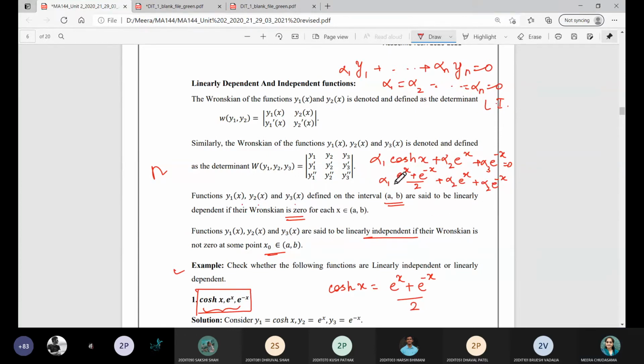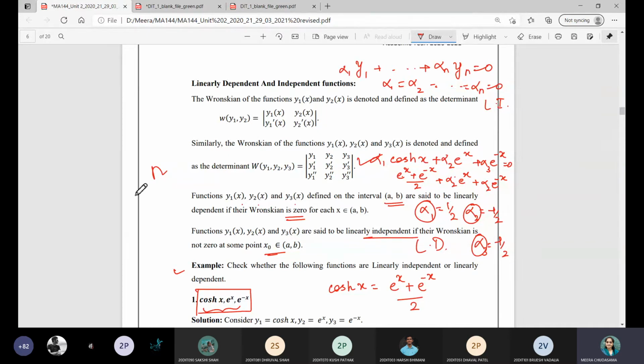Here, to make this zero, suppose alpha 1, just wait, alpha 1 I take as 1/2 already. Forget about this quantity because it is already 1/2 over there. So alpha 1 is equal to 1/2. After that alpha 2 I take as -1/2, alpha 3 also -1/2, then all these expressions will become zero or not ultimately? Yes, ma'am. So I got alpha i's which are not zero, and still this linear combination is zero. What does it mean by definition? They turn out to be linearly dependent.